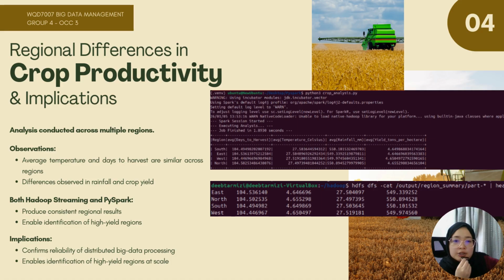The top screenshot here is the result coming from PySpark, and the bottom screenshot here is the result coming from Hadoop streaming. These consistent results from both platforms confirm that our big data framework is reliable. More importantly, it allows us to identify high productivity regions at scale, which supports better planning for irrigation, farming input, and resource allocation in precision agriculture.